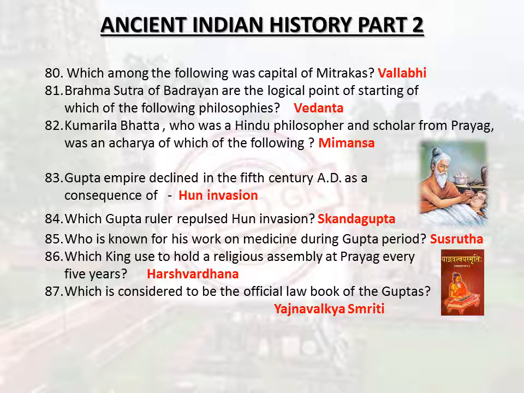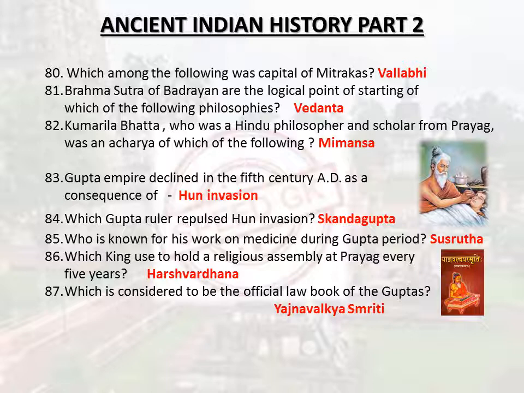Vallabhi. Brahma Sutra of Badarayana are the logical point of starting of which of the following philosophies? Vedanta. Kumarila Bhatta, who was a Hindu philosopher and scholar from Prayag, was an acharya of which of the following? Mimamsa. Gupta Empire declined in the 5th century AD as a consequence of whose invasion? Which Gupta ruler repulsed the Huna invasion? Skandagupta.